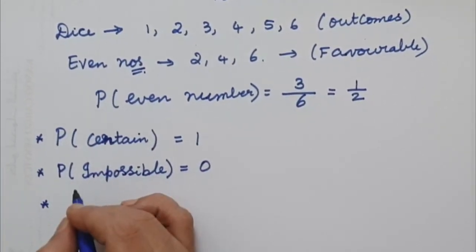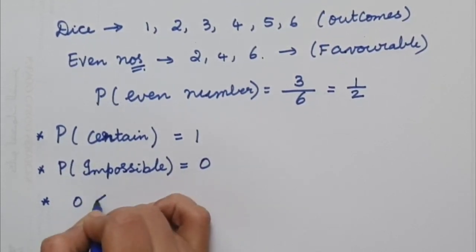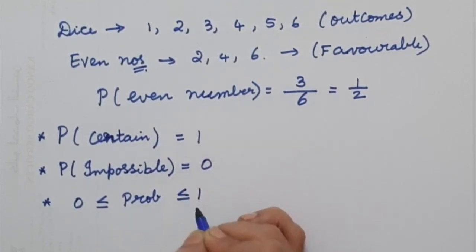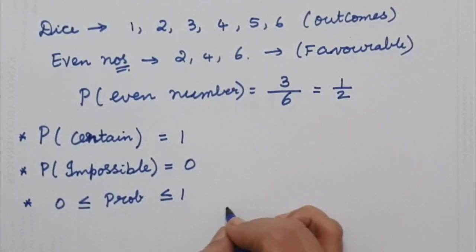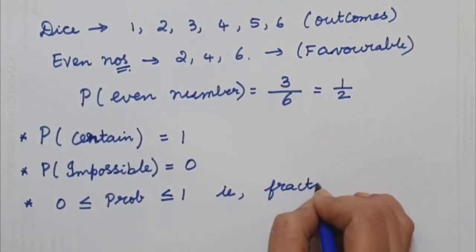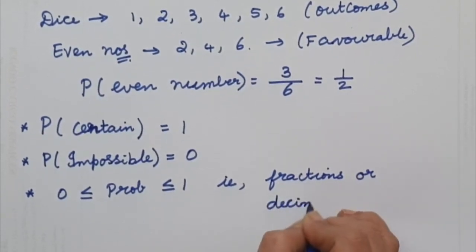Then the third one is that probabilities always lie between 0 and 1. 0 is less than or equal to a probability, which is less than or equal to 1. That is, probability answers will always be fractions or decimals.